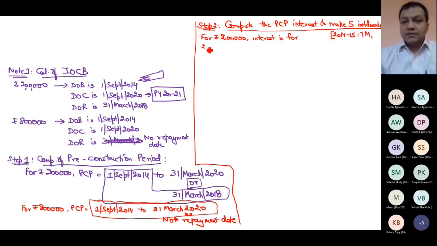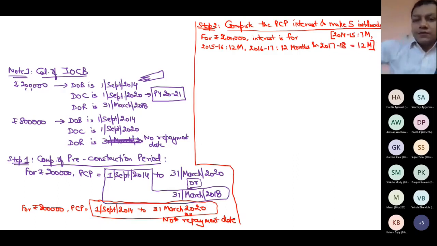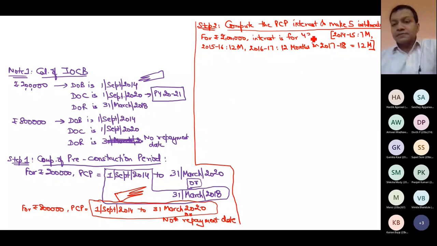Similarly, for 15-16, 12 months. For 16-17, 12 months. And for 17-18, 12 months. So 14-15, 15-16, 16-17 and 17-18. For this 2 lakh loan, was taken on 1st September 14. Yes. So it comes out to be 43 months.